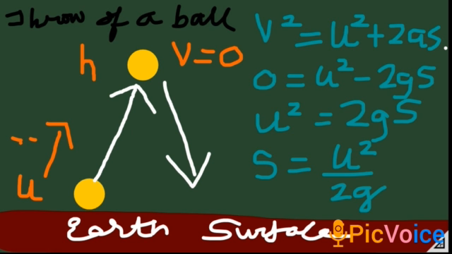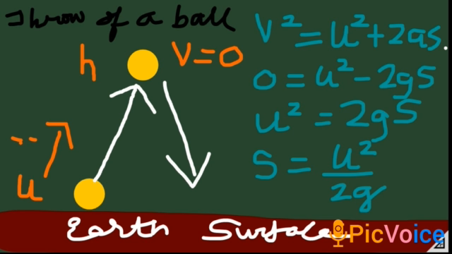It comes to one such position where the ball will stop. Why? Because its velocity will become zero. It is totally exhausted fighting with the earth's gravitational pull, and for a moment it will stop. At that time the velocity will be zero, and then it will start falling back to the ground.